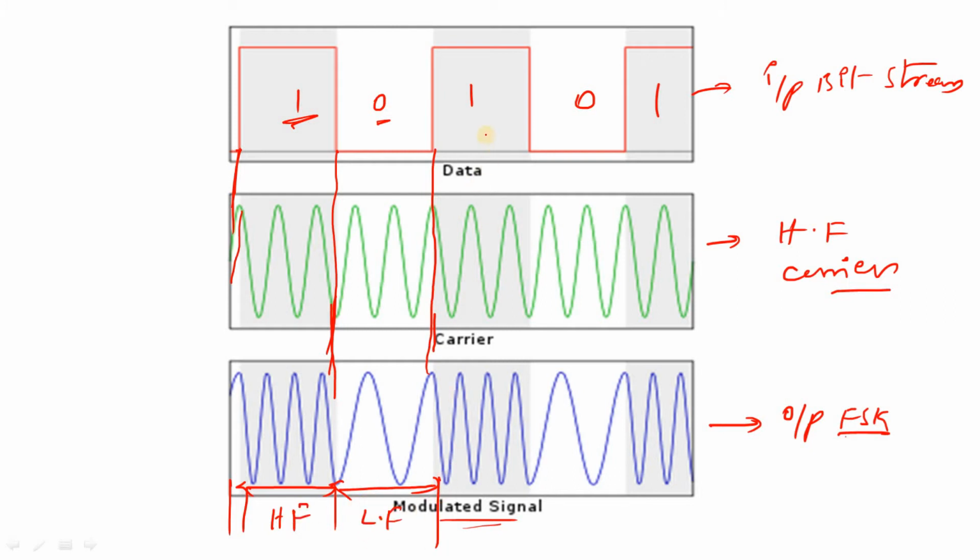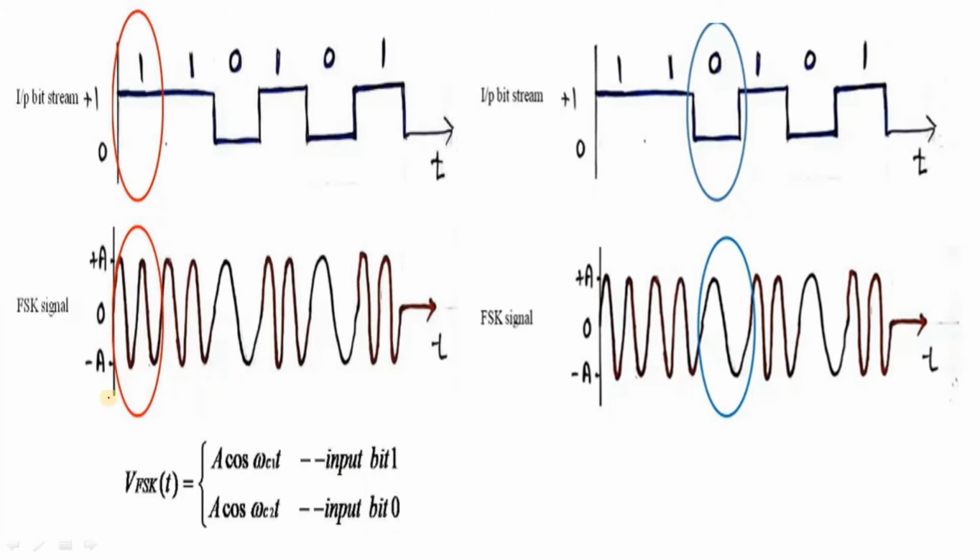We observe the same for bit stream 1 and bit stream 0. The resultant wave is the same as for the previous two binary values. Here we identify the output of the FSK signal for the case of 1, and here the resultant output for 0, with the frequency varied wave.